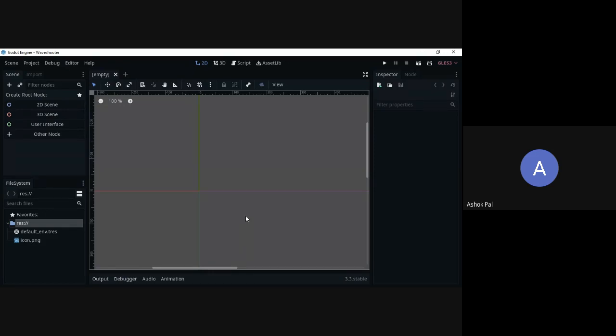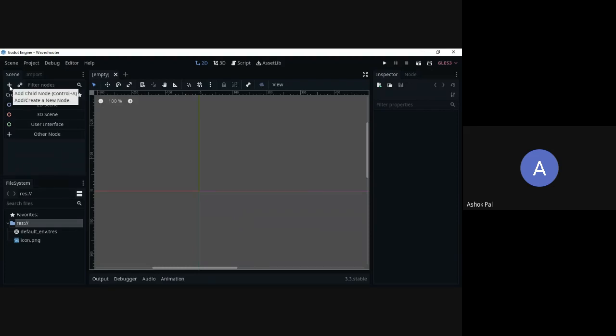Okay, now let's continue. First, I will tell you about nodes. Think of nodes as Legos, your toys. You will attach those toys, those Legos, with one another to create something good or something functional. Nodes separately are not functional in any way. They need to be attached with each other to create something functional.